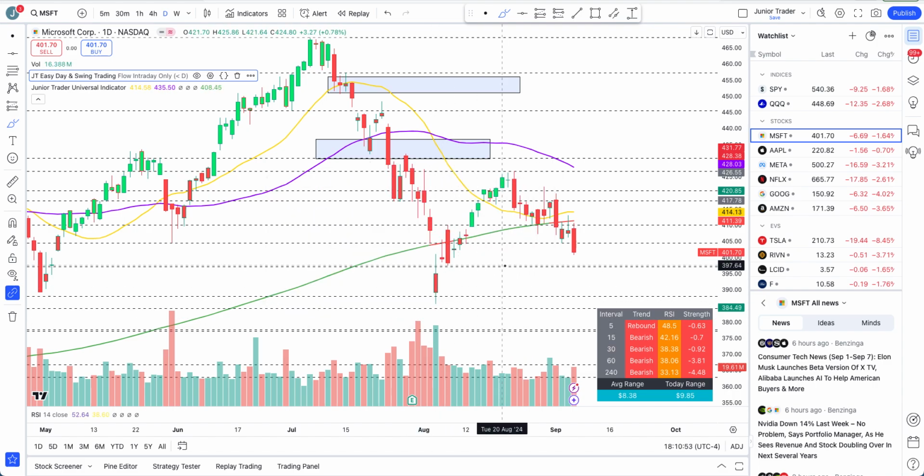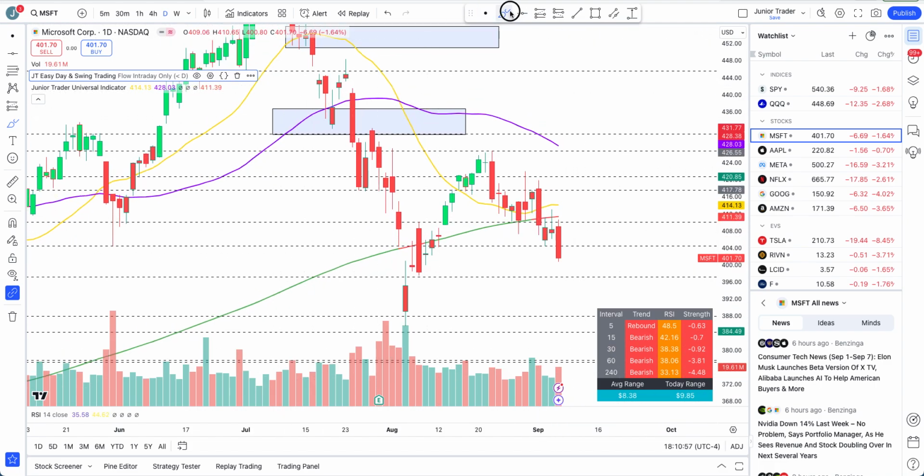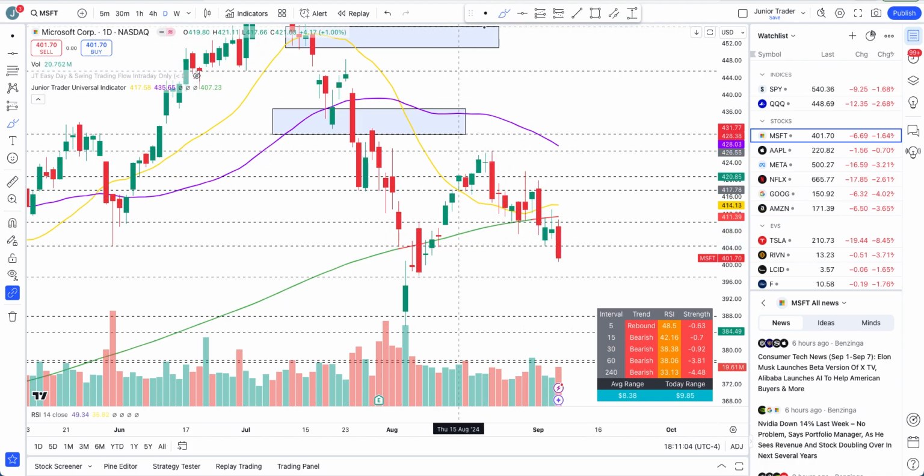So if I turn on the flow, you can see on flow it's very clear. The flow mode tells you pretty much it's all been red. So any green candle, now if I turn this indicator off, is this candle a buy for me? Well, if I turn on my indicator, I know that no, we are still in the bearish structure. It's not technically a buy, as in a directional buy or swing buy based on the strategy, right? So no, this is not a buy. You can see we're still selling off.